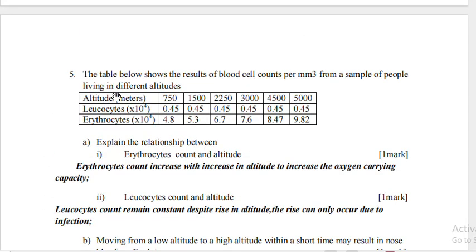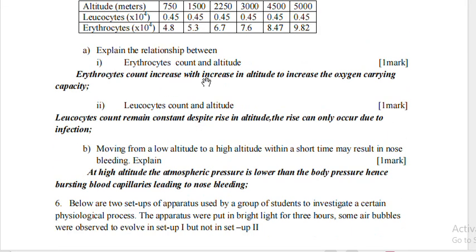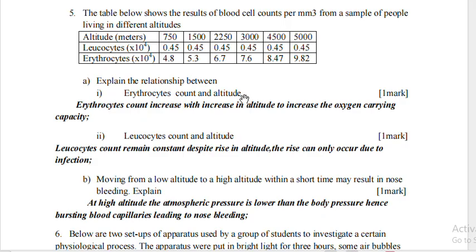Question 5. The table below shows the results of blood cell counts per millimeter cubed from a sample of people living in different altitudes. 750, 1500, 2250, 3000, 4500, 5000. The leukocytes, or white blood cells, remain the same. Then erythrocytes, which are the red blood cells, keep on changing, and as you can see, they are increasing with increase in altitude. Explain the relationship between erythrocyte count and altitude.